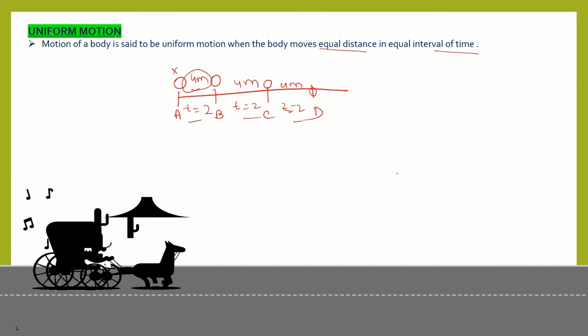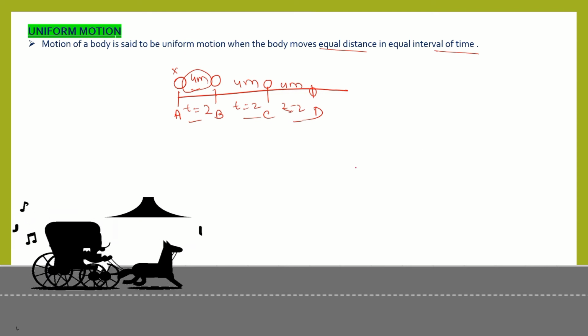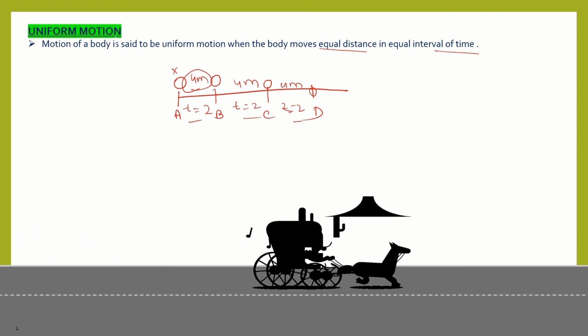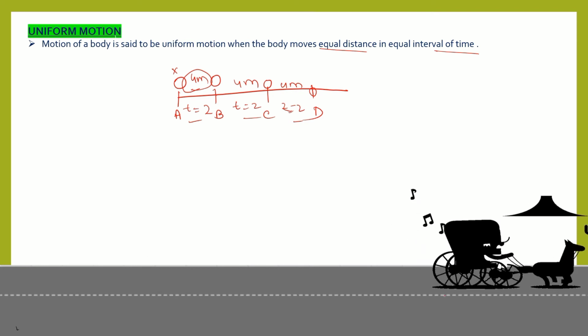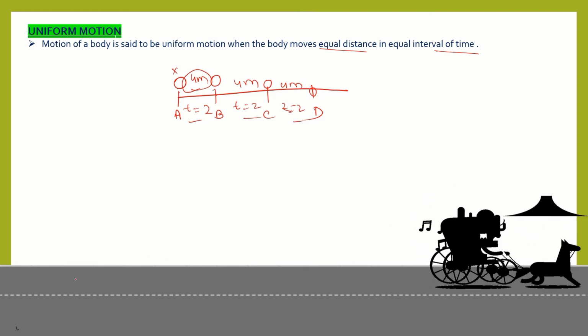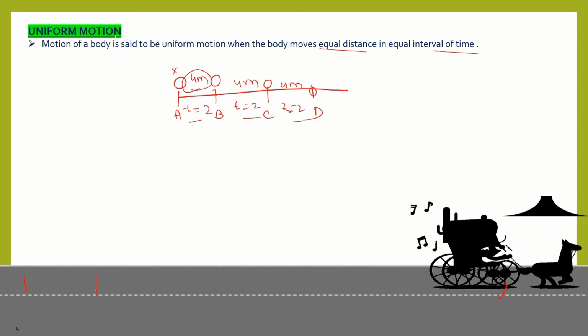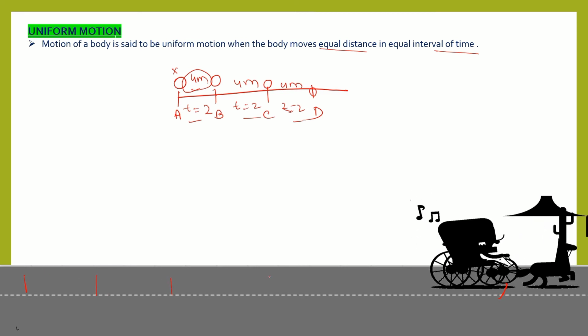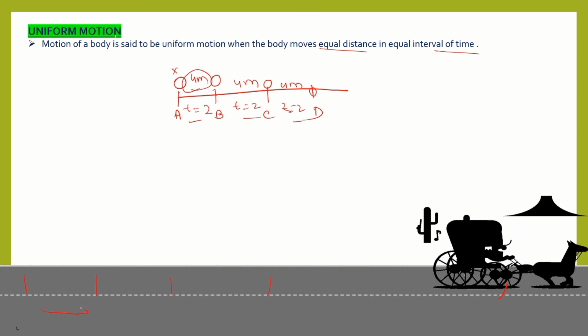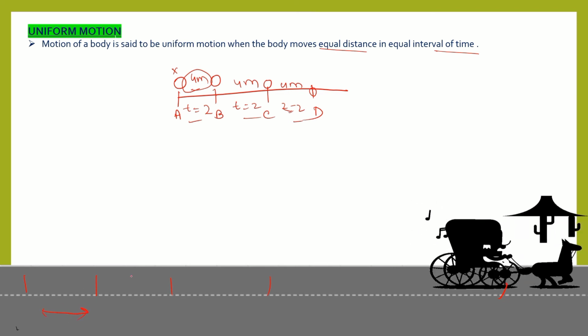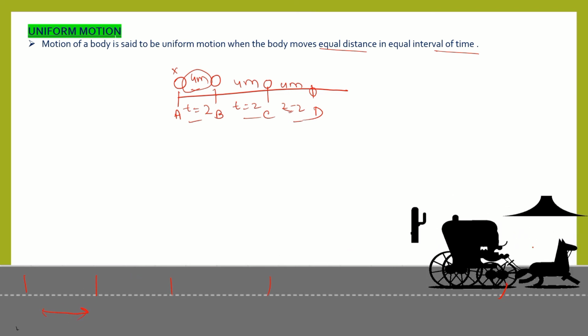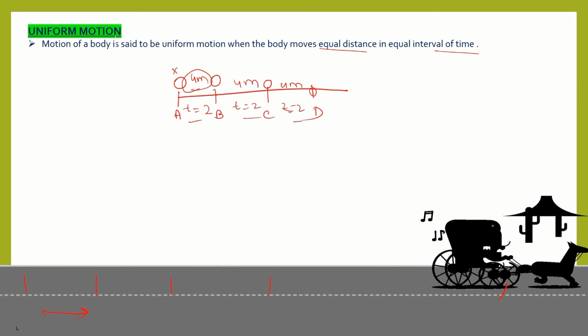Let's see this animation. Here the horse and the whole cart system is moving uniformly from here to here. If we evaluate its velocity between this point and this point in equal intervals of time, it must be the same, because the whole cart system is moving uniformly.